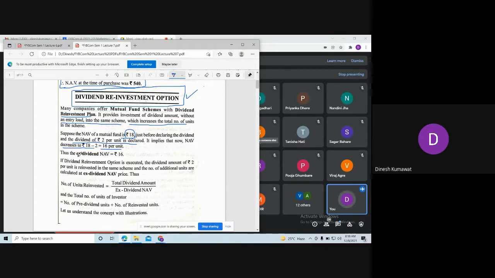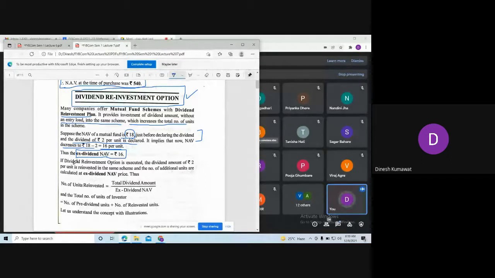And we are going to call this net asset value as X dividend net asset value. Okay, so what is X dividend net asset value? It is nothing but you just take the net asset value before declaring the dividend and subtract the dividend, or you can say rate of dividend, from that net asset value to obtain X dividend net asset value. So in this case, it is nothing but 16 rupees.